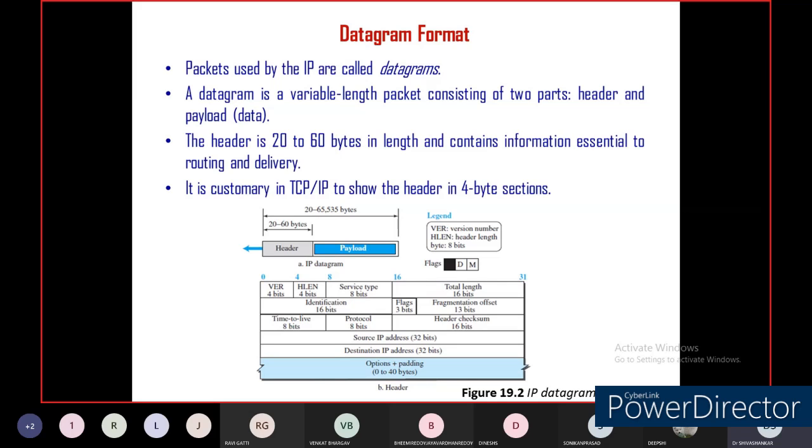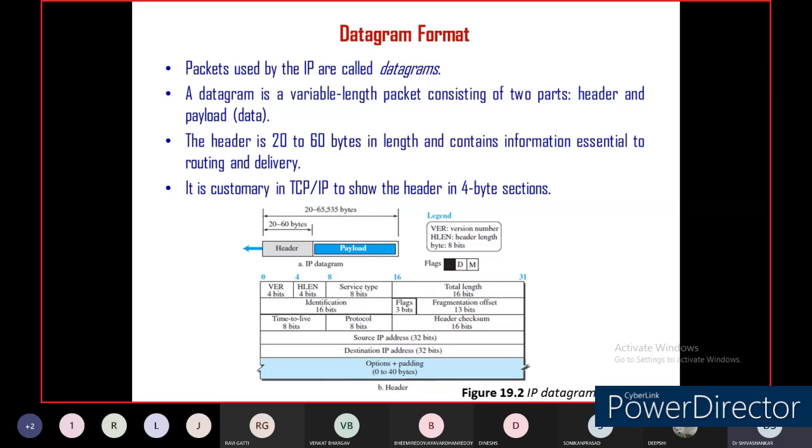So again, I'm telling you, three pieces of information will be available: one is the actual data which will be transmitted from source to destination, second is the source address, third is the destination address.